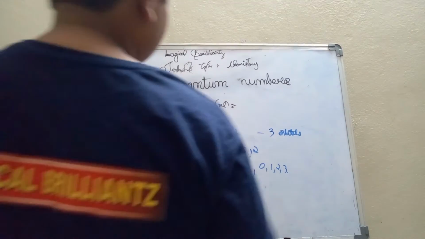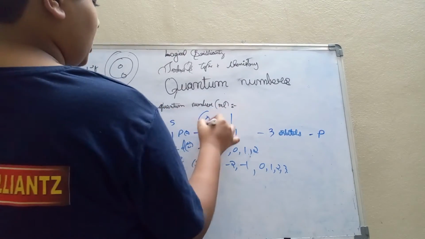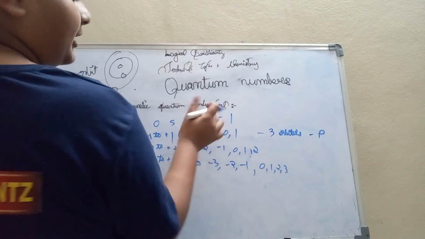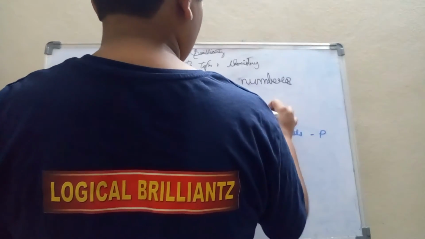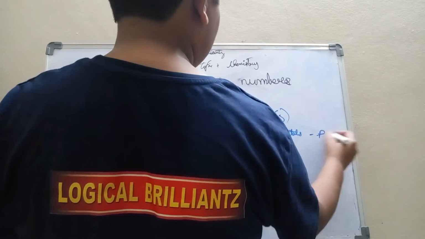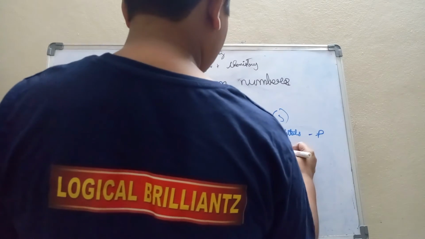So there are 3 orbitals in P and there is one orbital which is 0 orbital. See, if the value is 0, it is 1 orbital. So there is one orbital which is S. There are 3 orbitals which is P and there are 4 orbitals, 1, 2, 3, 4.